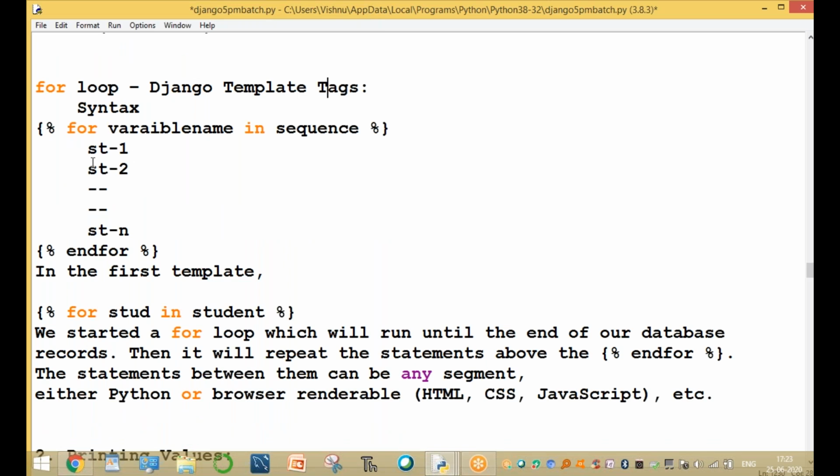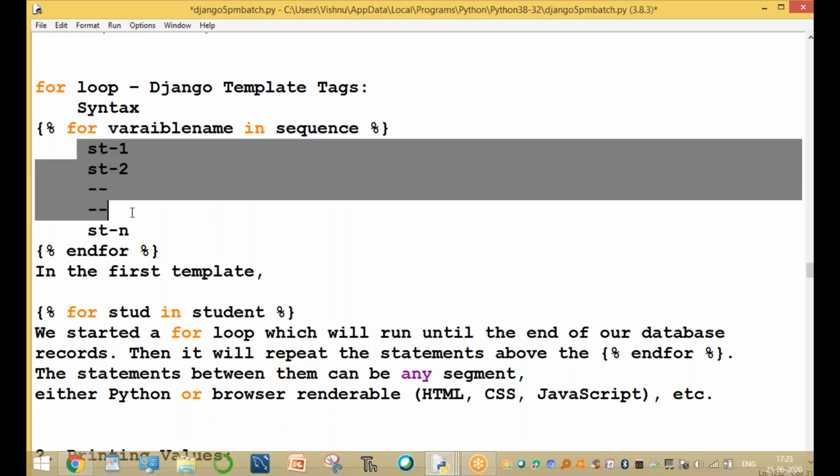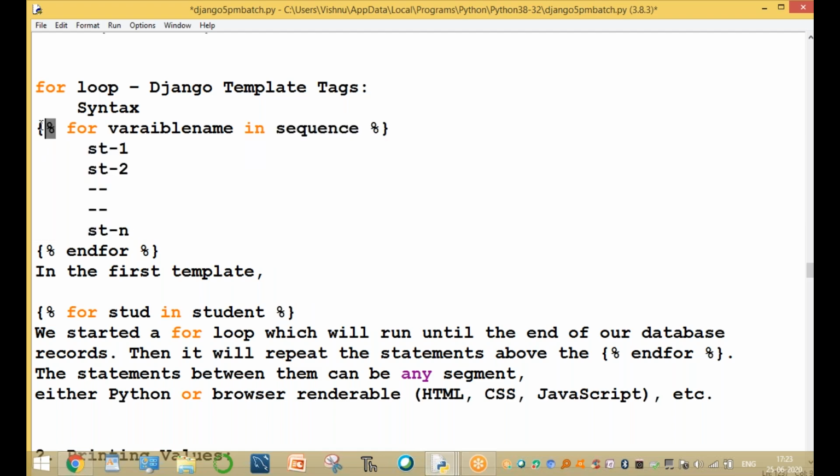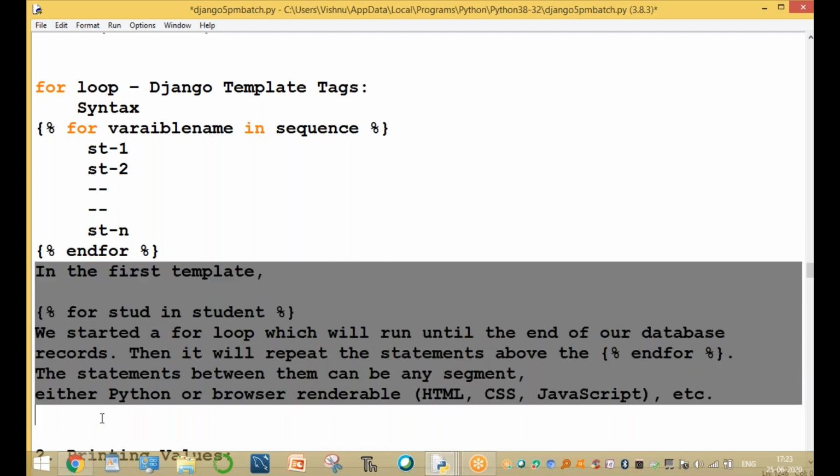What is the general syntax of the for loop in Python? For variable name in sequence, then statements 1 to n. But here, these are tags. That's why we use curly braces with percent signs, and an ending tag. For the if statement and the for loop we use an end tag. I will show you with an example.